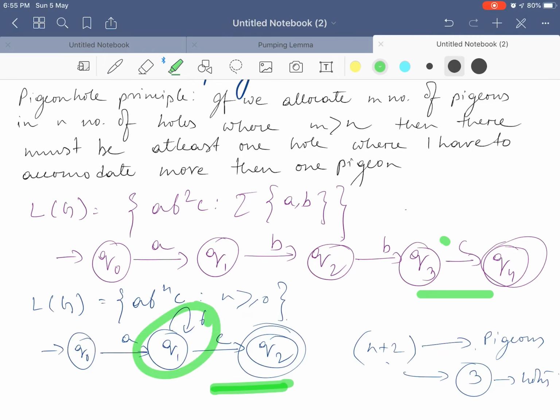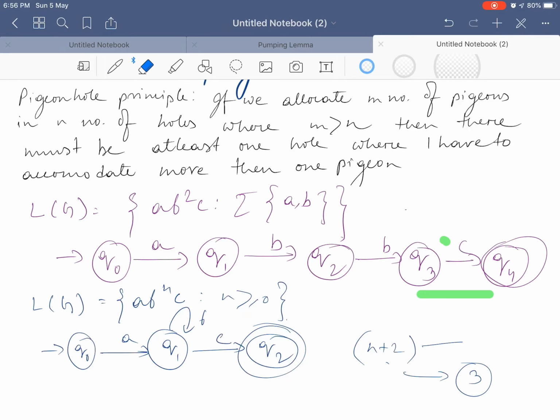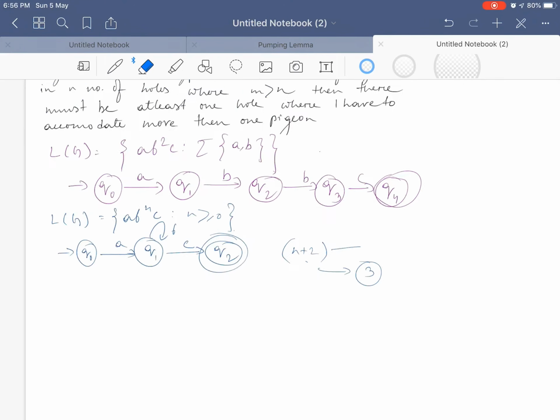It means that if there are more alphabets than the number of states, then there must be at least one state where I have to pump multiple alphabets inside it, and that is the basic principle of the pumping lemma. Based on this pumping lemma, we have to prove that a language is not regular. Now, let us write down the pumping lemma.